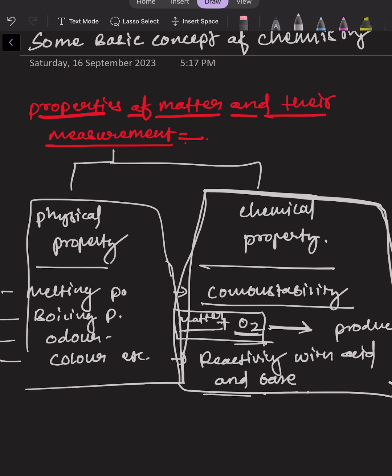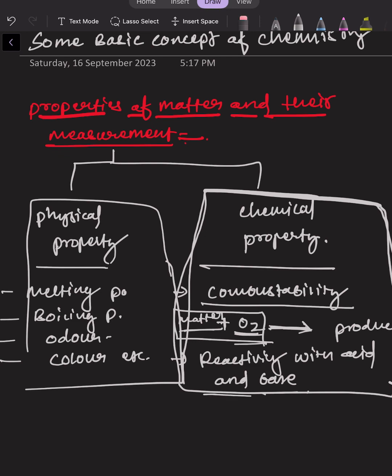Similarly, in case of odor, if we smell any chemical, then the odor of different chemicals is different, right? Let us take the example of H2S gas. H2S gas is a pungent odored gas, while if we smell any sulfuric acid fume, then the fume's odor is different, right? So we can say the physical property could be observed through our sense organs.